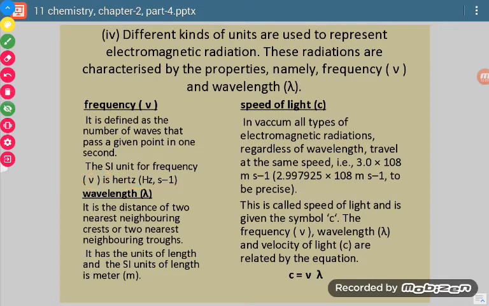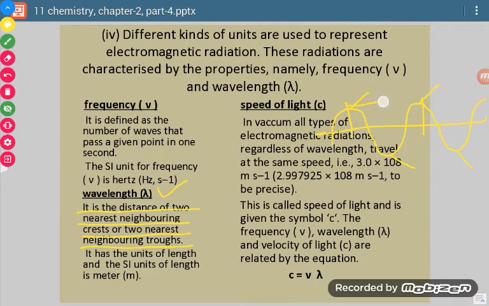Similarly, wavelength is denoted by lambda. And what is wavelength? It is the distance between two nearest neighboring crests or two nearest neighboring troughs. Now see, when we talk about the motion of a wave, this is called a crest, and this is called a trough.